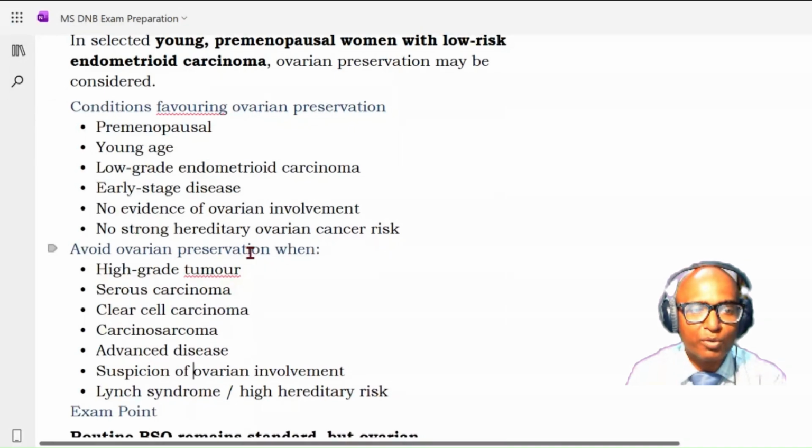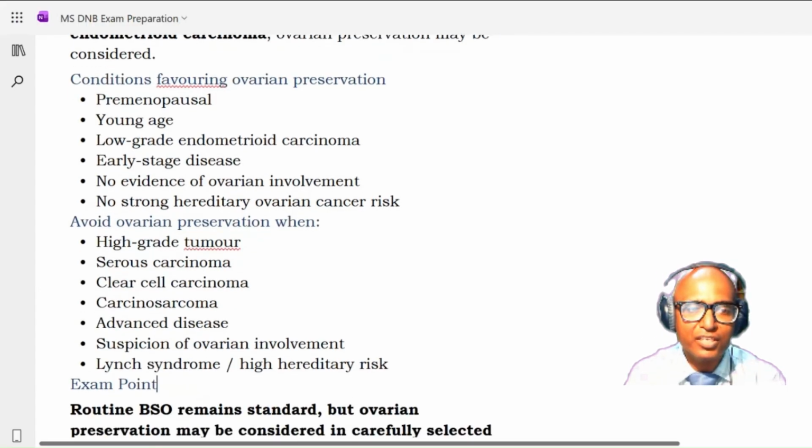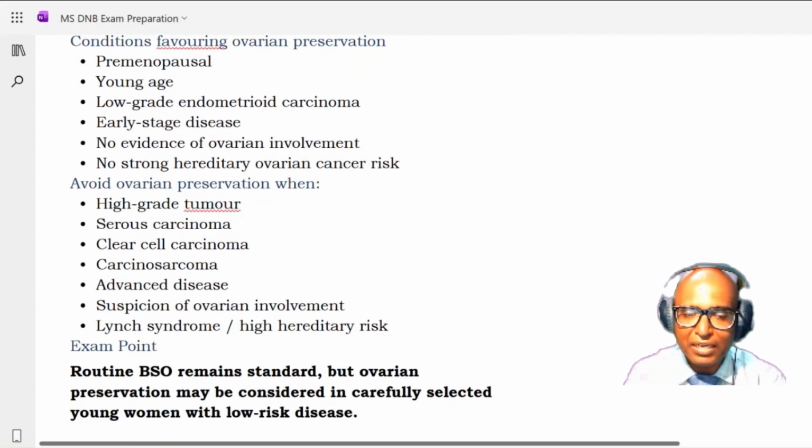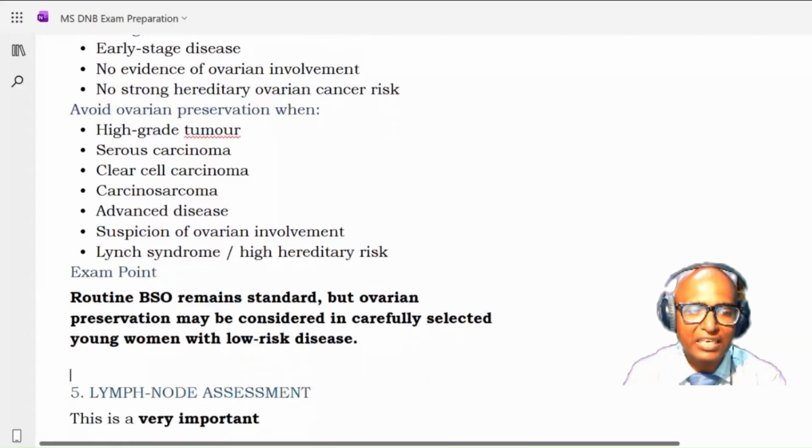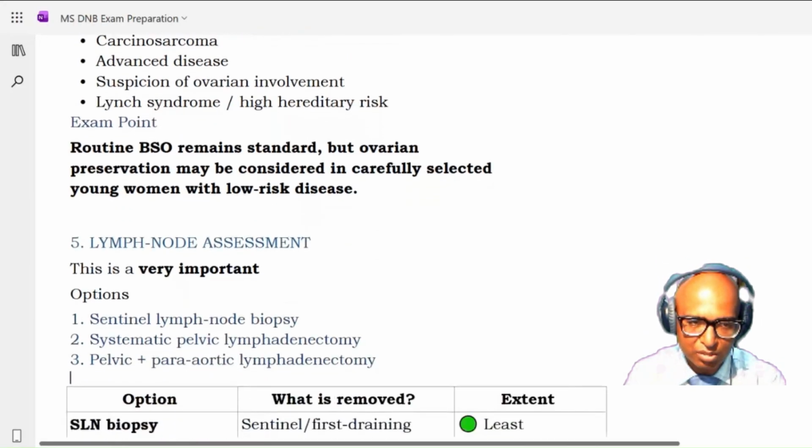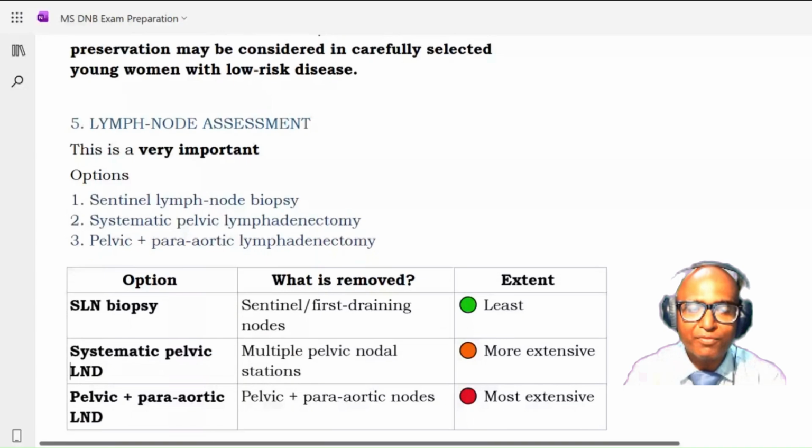However, avoid ovarian preservation when you are dealing with high-grade tumor, serous carcinoma, clear cell carcinoma, carcinosarcoma, advanced disease, suspicion of ovarian involvement, and Lynch syndrome, which is a familial cancer syndrome, or high hereditary risk. We are not going to go for ovarian preservation. Okay, so routine BSO remains standard, but ovarian preservation may be considered in carefully selected young women with low risk disease. Okay, now the next step is lymph node assessment.